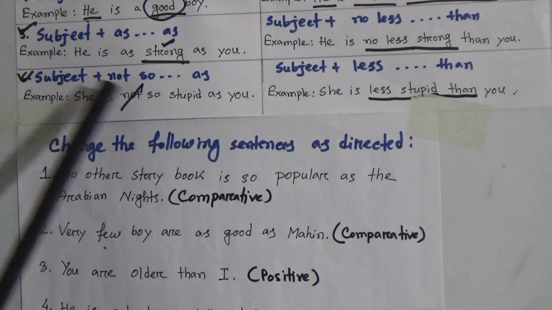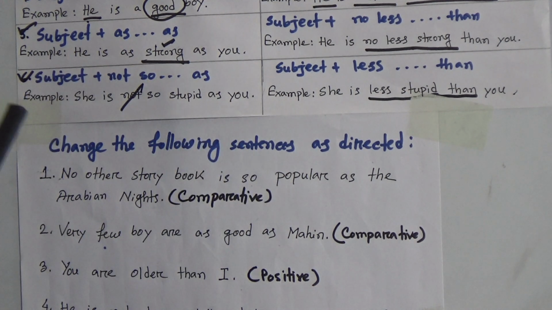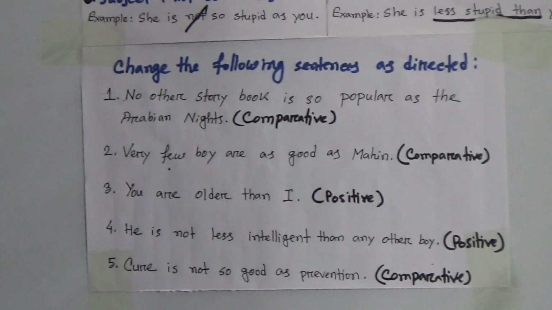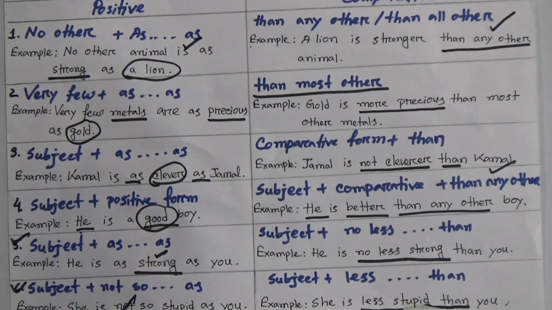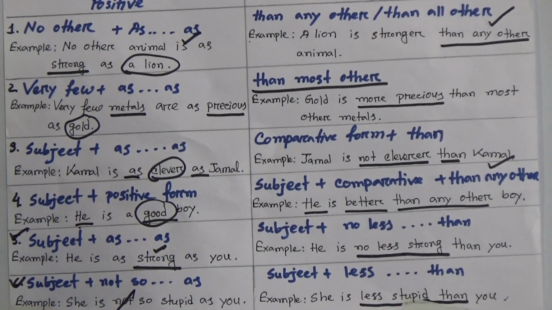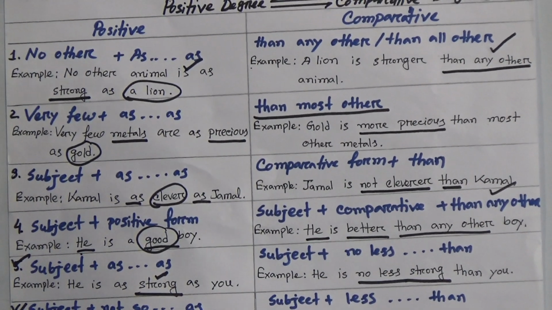That means if you find negative, you will make it positive. If you find it positive, you will make it into a negative sentence. So dear students, I think that following this chart and this table, you can easily memorize the rules also, and you can transform the sentences from positive into comparative and comparative to positive very easily.